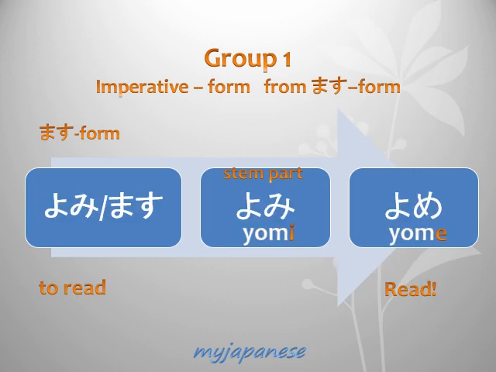Let's try one more. Omit the masu from masu form. You will see the stem part 読み ends with vowel i sound. To make imperative form, change the vowel from i to e sound. You see the stem part changed from 読み to 読め, right? 読め is imperative form.